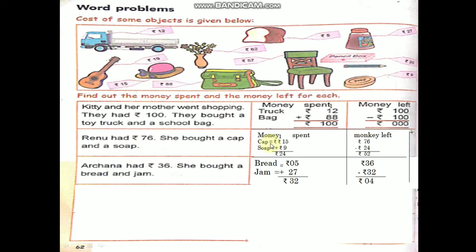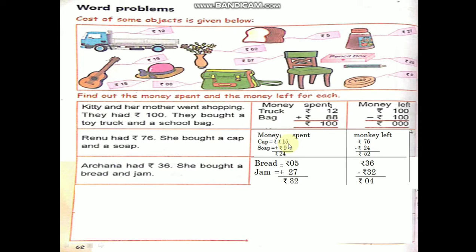Addition we have to do. Money spent, cap, how much? Rupees 15. Soap, how much? Rupees 9. Now, money spent means what you have to do? You should add the cap amount and soap amount. 15 rupees and 9 rupees.